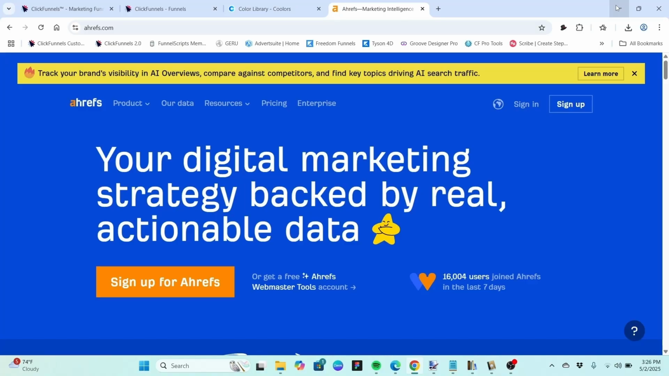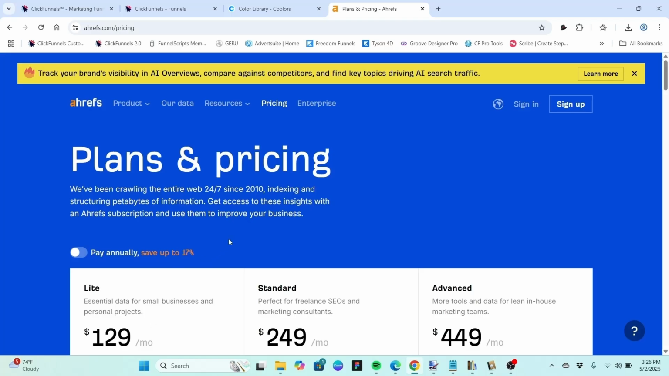So I did a video a while back doing an overview of the Ahrefs website, which is a big player in the world of SEO, and there especially is keywords. And Ahrefs is a paid site. Look at the pricing real quick. It starts at $129 and goes up from there.